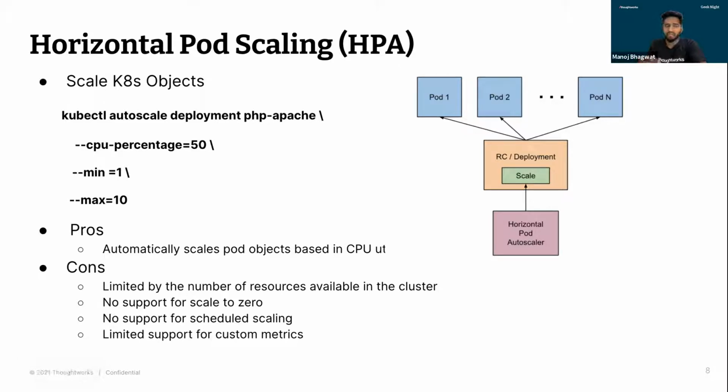Again, one of the major limitations is it cannot scale back, right? If you have an application where you want to scale down as well, scaling down to 0 is not functionality provided by HPA. Again, in case you want to do some kind of scheduled scaling, that is also not supported by HPA. Also, in case of custom metrics, you can write custom metrics, but again, there is limited support. So at a certain point you hit a roadblock, and that's where you have to look for other options. That's where KEDA will come into the picture and help you solve a lot of your problems.